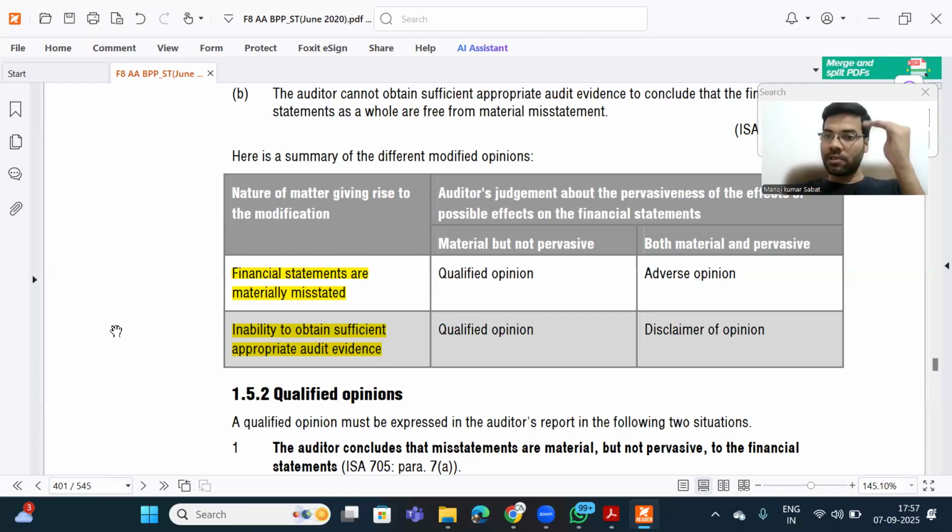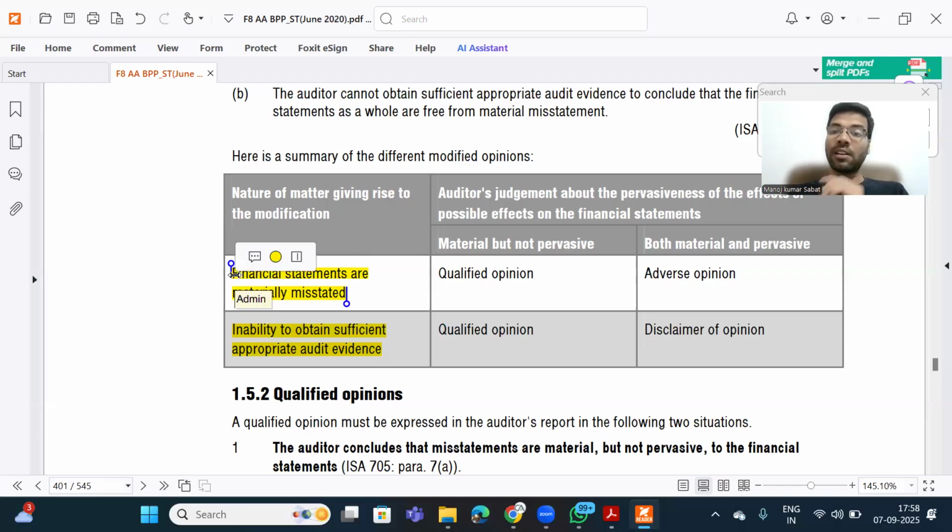Now we have understood the reasons, right? Only two reasons. One is financial statements are materially misstated, and second one is inability of the auditor to obtain sufficient appropriate audit evidence, right? Now listen, whenever I say financial statements are materially misstated, tell me, did the auditor have evidence with himself? Yes, he's having the evidence with himself, right?